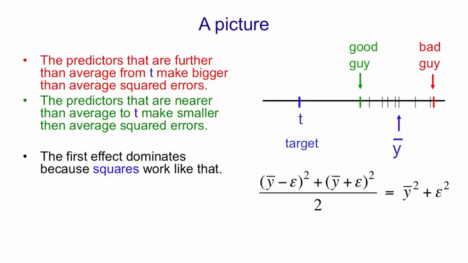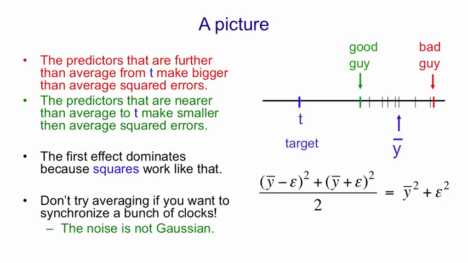If, for example, you have a whole bunch of clocks and you try and make them more accurate by averaging them all, that'll be a disaster. And it'll be a disaster because the noise you expect in clocks isn't Gaussian noise. What you expect is that many of them will be very slightly wrong, and a few of them will have stopped or will be wildly wrong. And if you average, you make sure they're all significantly wrong, which is not what you want.